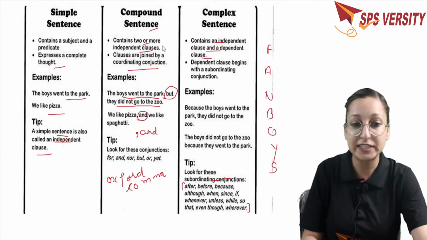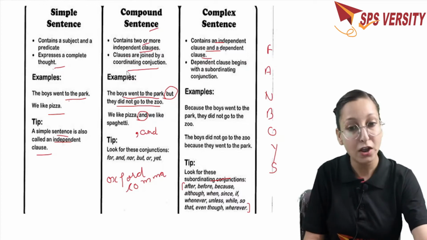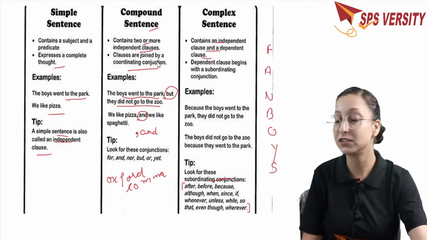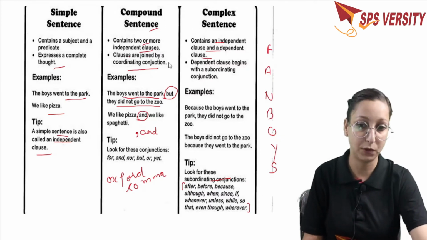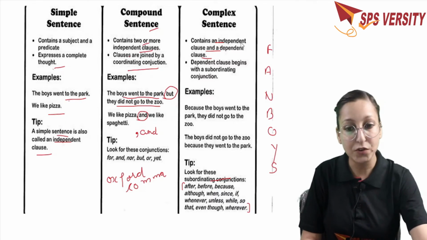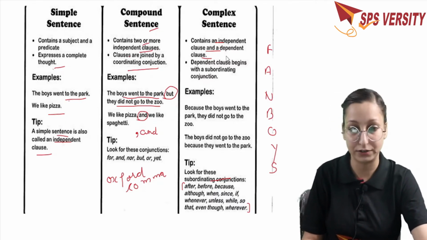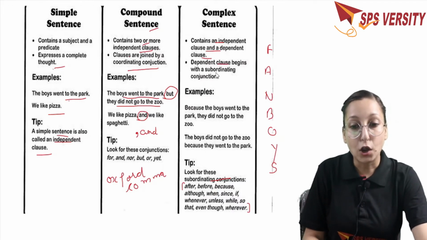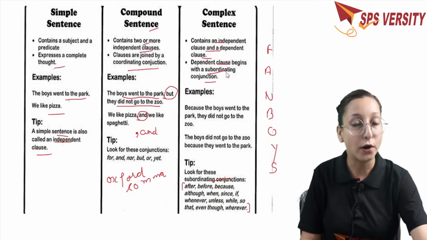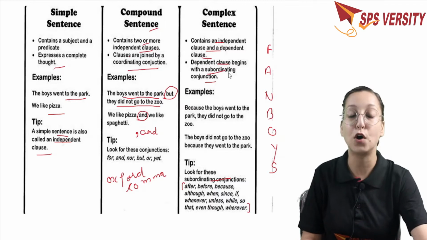Check out the difference. A simple sentence is made up of only a single clause, and that is complete in itself. A compound sentence is made up of two or more clauses. They are independent. They are not dependent on each other. But in a complex sentence we are going to have two or three clauses, in which one is going to be independent but the other may be dependent on the first one or the later one. And a dependent clause begins with a subordinating conjunction. So here we have to use subordinating conjunctions if we want to convert a simple sentence into a complex sentence.